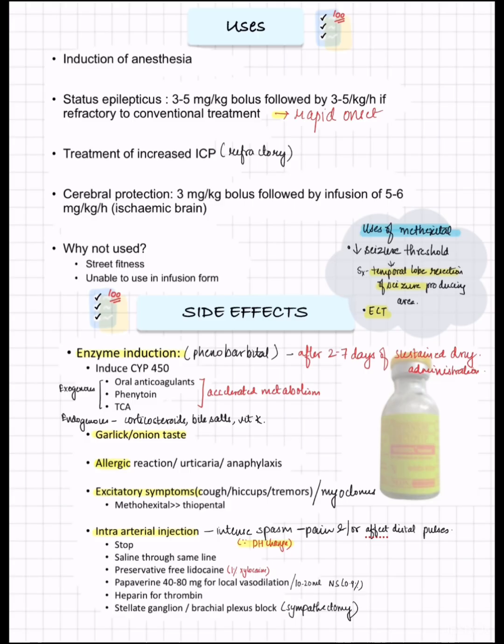Coming to uses, as we all know, they can be used for induction of anesthesia. They can be used in status epilepticus with a dose of 3 to 5 mg per kg bolus, followed by 3 to 5 mg per kg per hour if it is refractory to conventional treatment. They can also be used for increased ICP in refractory cases. They have cerebral protective features, so they can be used in ischemic brain with 3 mg per kg bolus, followed by infusion of 5 to 6 mg per kg per hour.